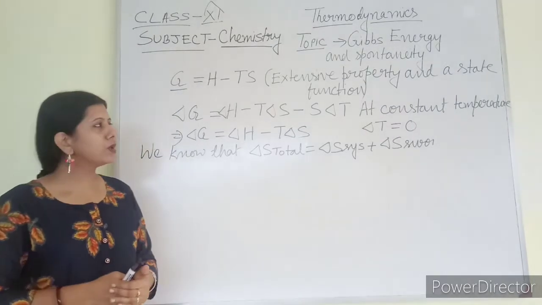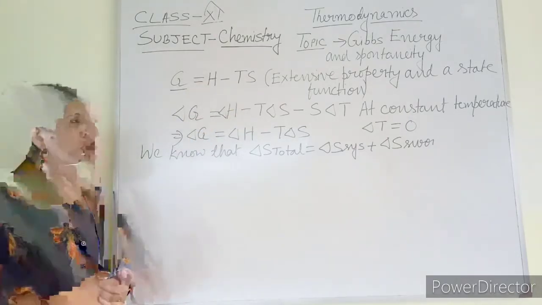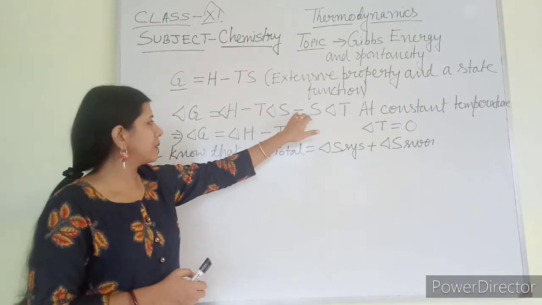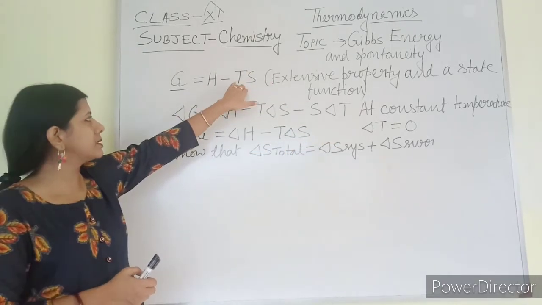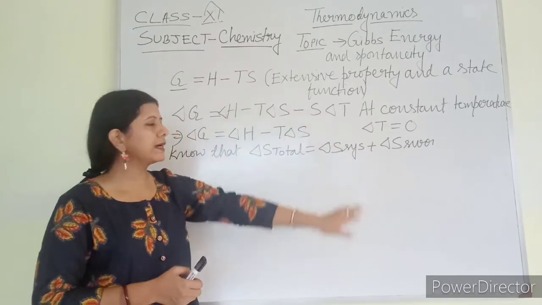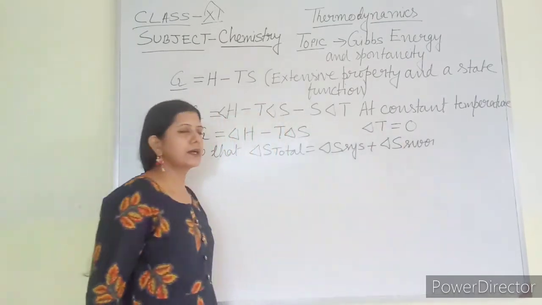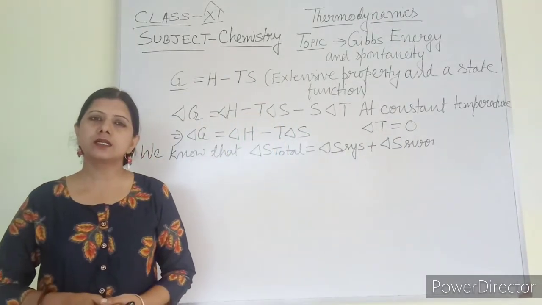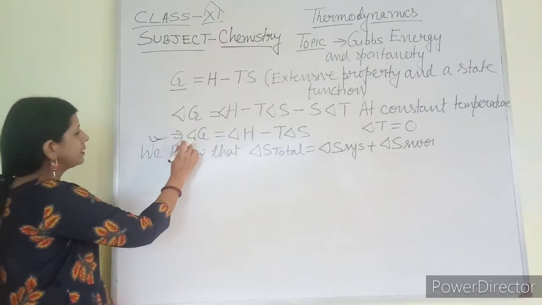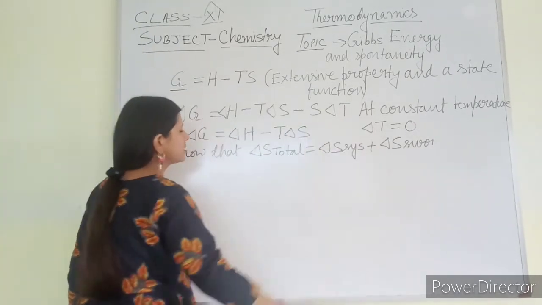So delta G, if I take delta of these two terms, what am I going to get? Delta G equals delta H minus T delta S minus S delta T, because this one is T into S. So once I have to take delta S and next time I have to take delta T. At constant temperature, I know the value of delta T is 0, that is, change in temperature is 0. So my equation changes into delta G equals delta H minus T delta S. This term is removed.